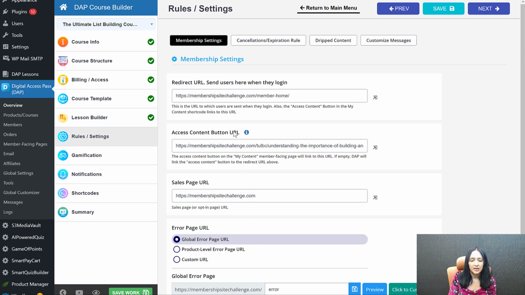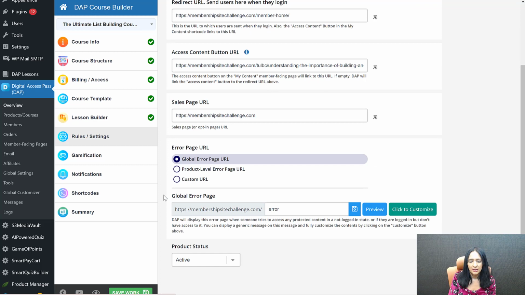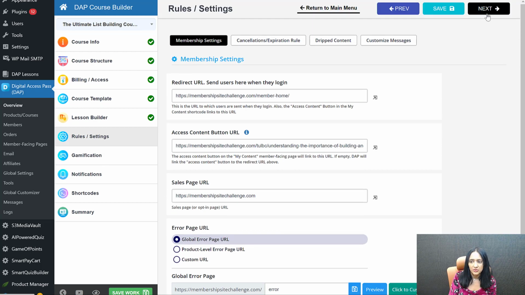This is all set up. Access content is already set up. It will automatically send them to the first lesson. It's already set for you. Redirect is set to your dashboard. It's automatically set. And we will test this, and I'll show you what happens when users sign up for this.